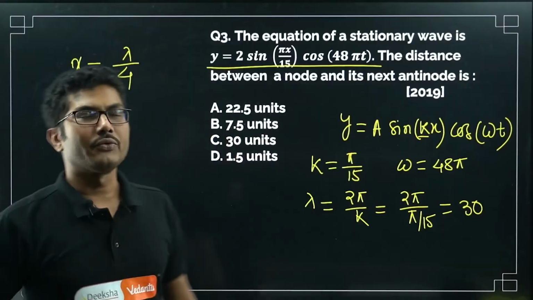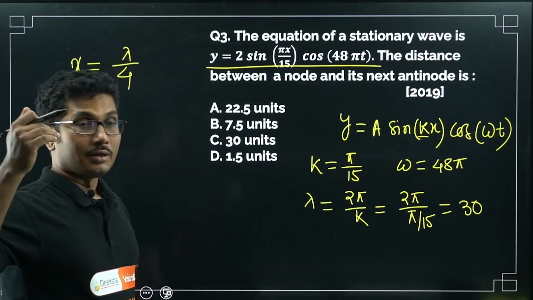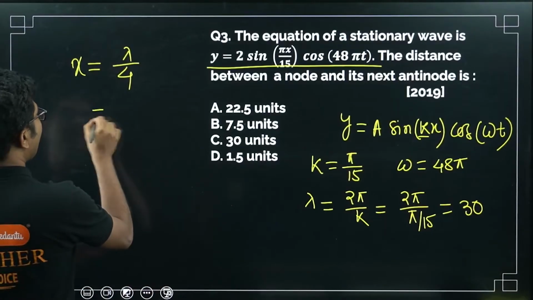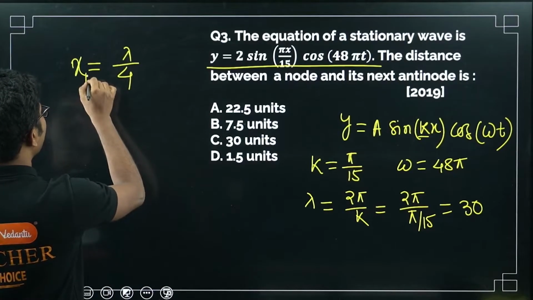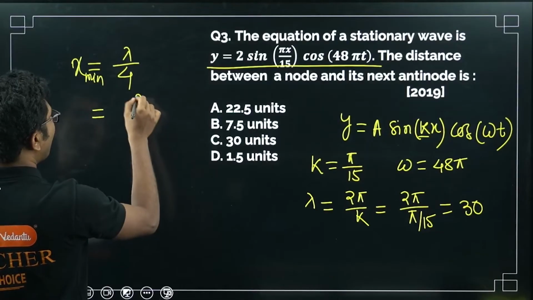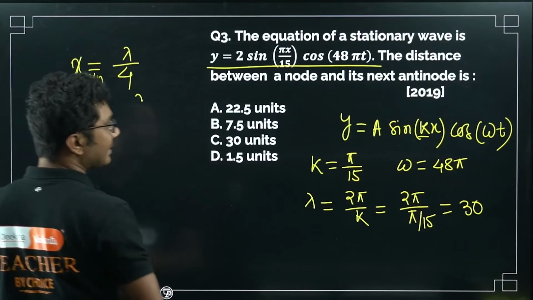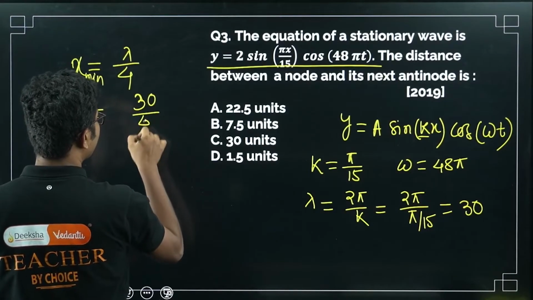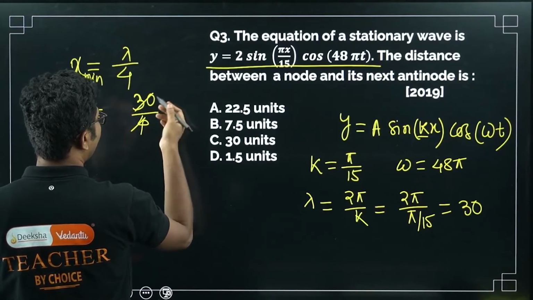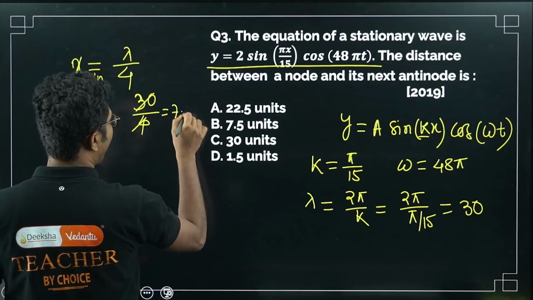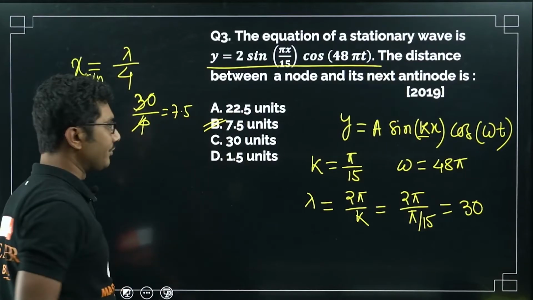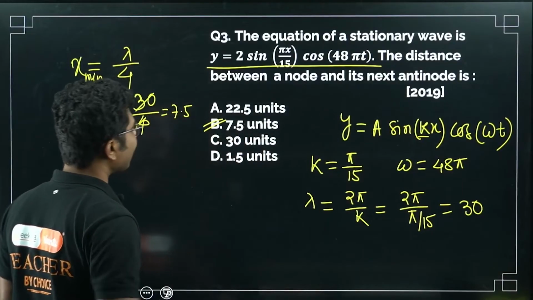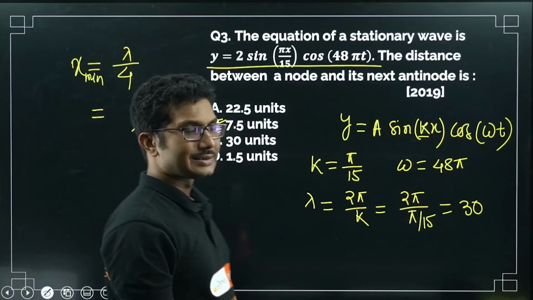In case of a both sided open pipe, it is also lambda by 2. But we are finding the minimum possible value, and nothing is mentioned. So you can expect this question, I think, will be a bonus question if nothing is mentioned. So 30 by 4, it will be 7.5. 7.5 is the unit. But in the given options, they have not even considered 15 as the answer.